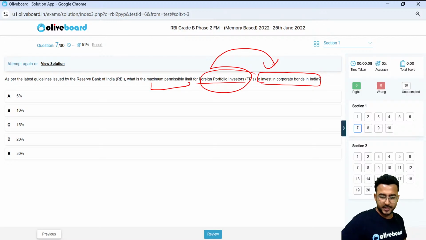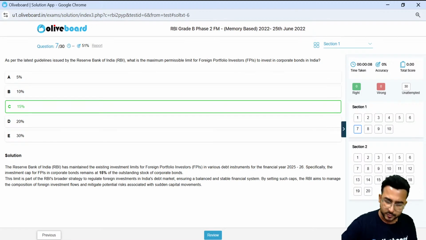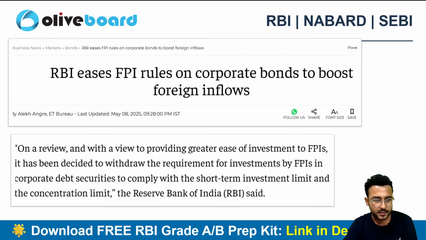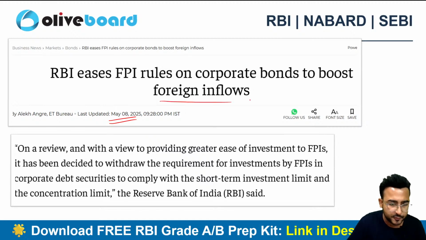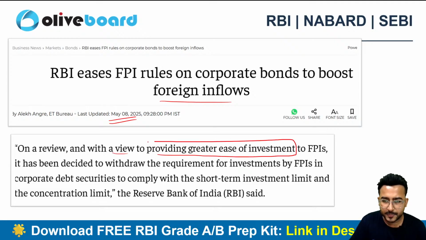What will be important here is, earlier it used to be 15%. But recently, in May 2025, RBI eased the FPI rules on the corporate bonds to boost the foreign inflow. On a review, to provide greater ease of investment to the FPIs, it has been decided to withdraw the requirement for investment by FPI in the corporate debt securities.